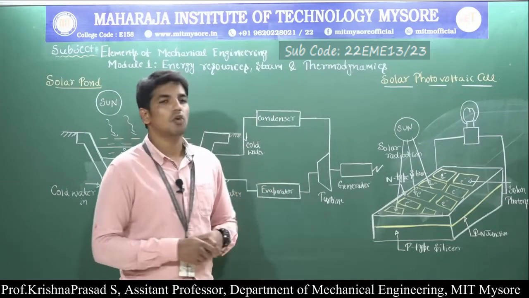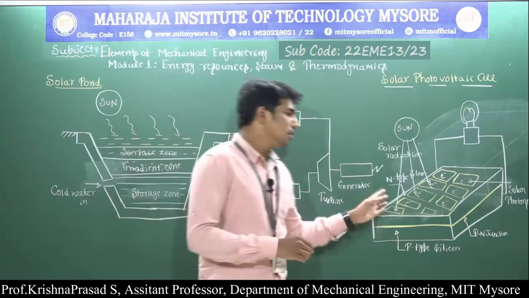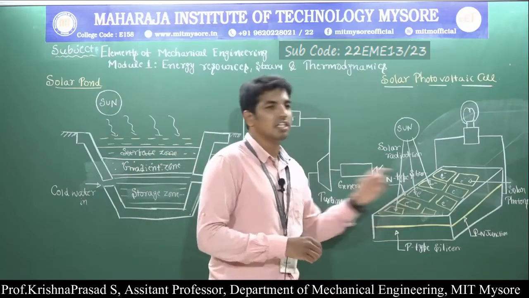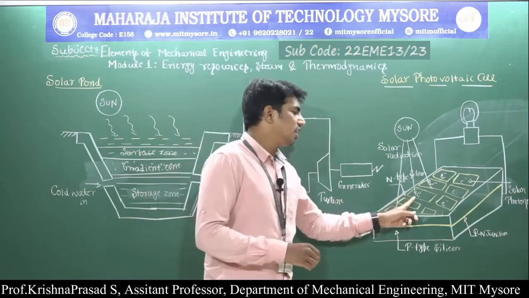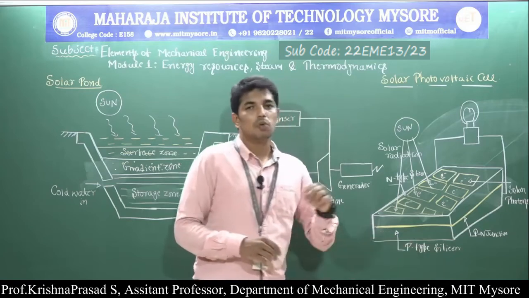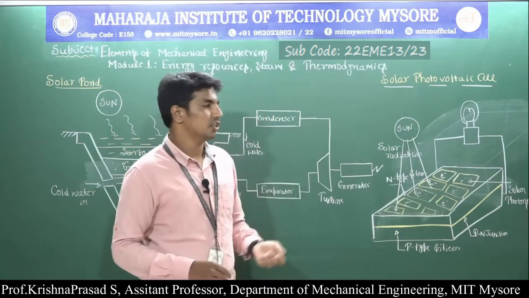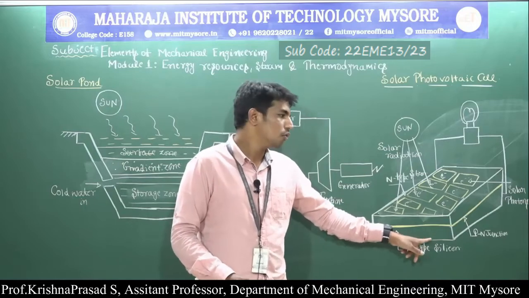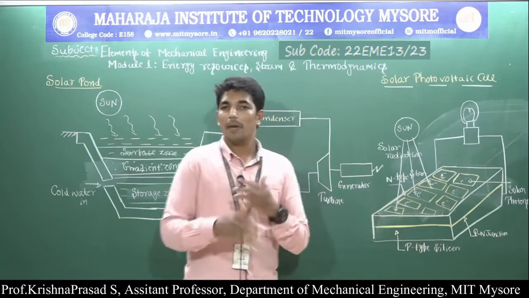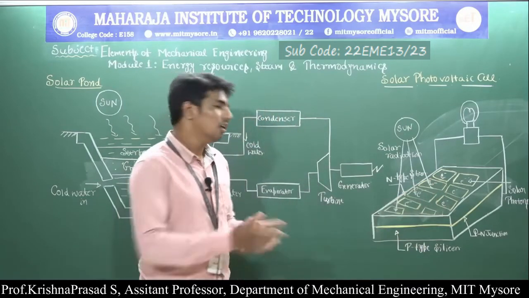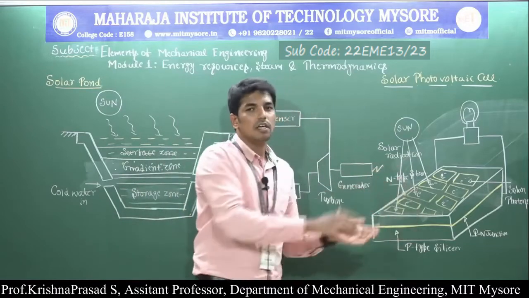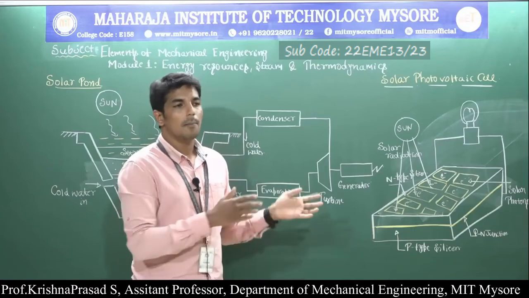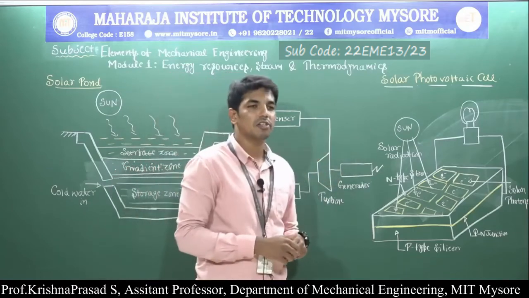Next, the principle of the photovoltaic cell. Very simple. In a PN junction semiconductor material, the N-type silicon has negatively charged electrons. These negatively charged electrons tend to move towards the P side to combine with the large number of holes. Similarly, the holes in the P-type silicon tend to move towards the N side to combine with the large number of electrons. This charge distribution across the PN junction gives rise to a potential difference across the junction. So this is the principle of the solar photovoltaic cell.